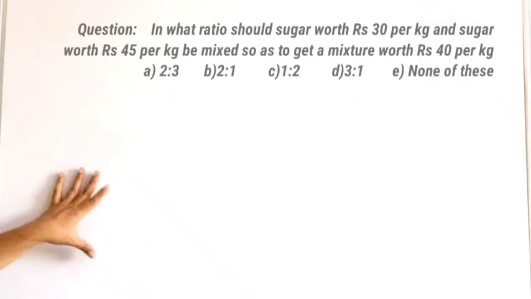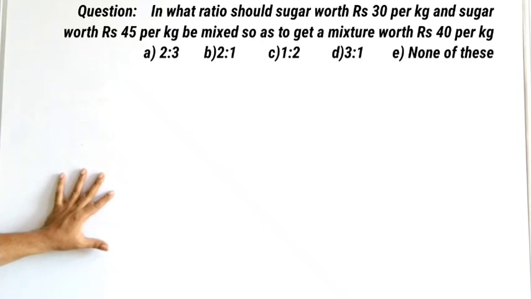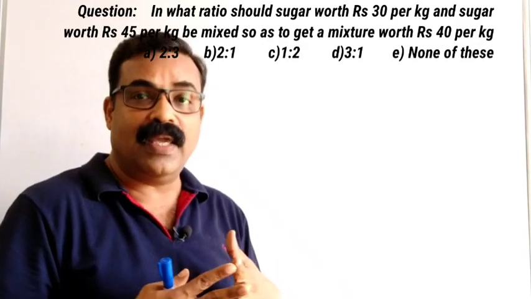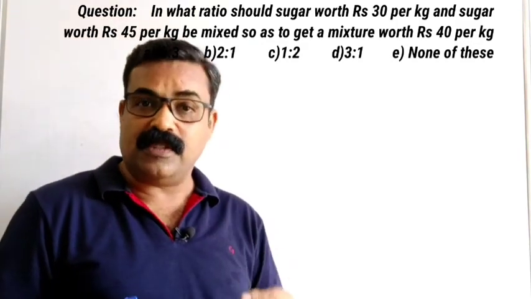What's the question? In what ratio should sugar worth rupees 30 per kg and sugar worth rupees 45 per kg be mixed so as to get a mixture worth rupees 40 per kg? Sugar worth 30 and 45 we need to mix, and we need to make the mixture 40 rupees per kg.